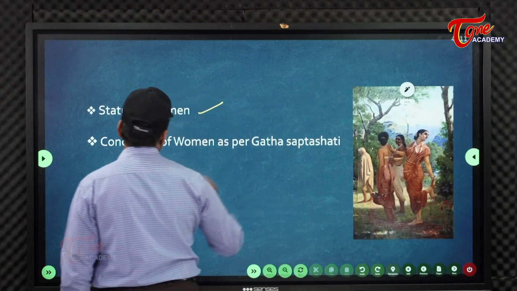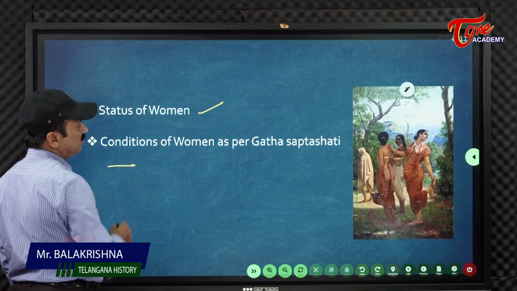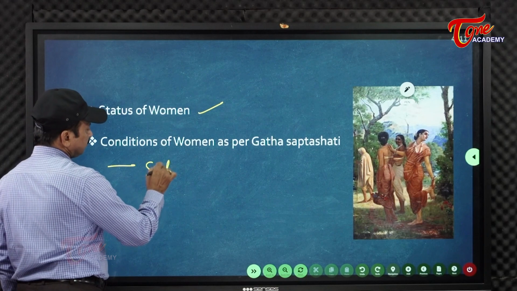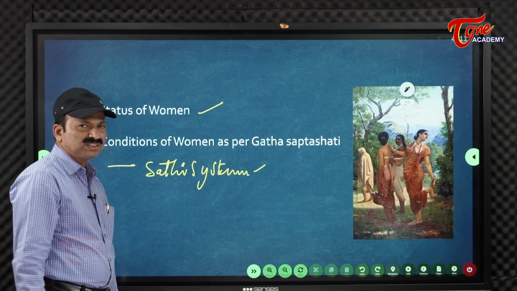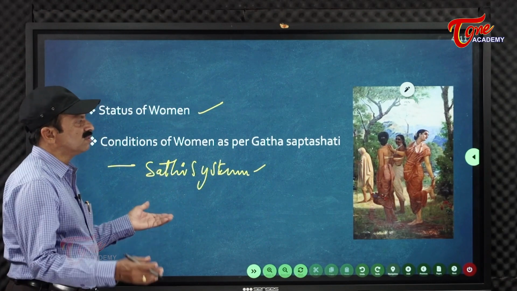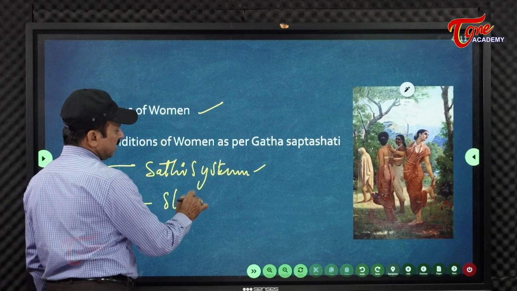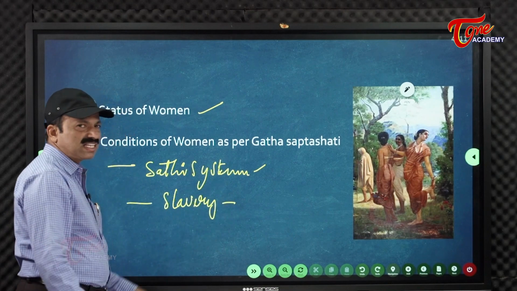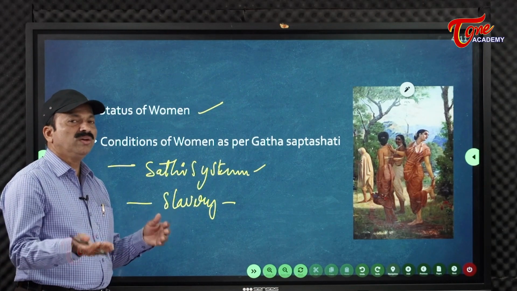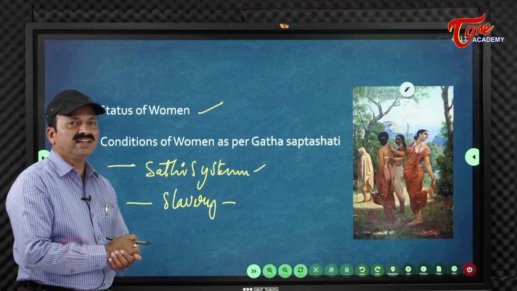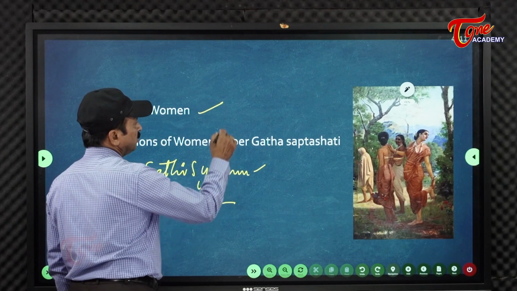Now the status of women, the conditions of women according to Gadha Saptasati. In Gadha Saptasati, the Sati system existed, like that it was said, but it was not compulsory. At the same time, slavery also existed. Intercaste marriages also existed: an upper caste girl marrying a lower caste boy, a lower caste girl marrying an upper caste boy. Marriage was considered holy during that time.